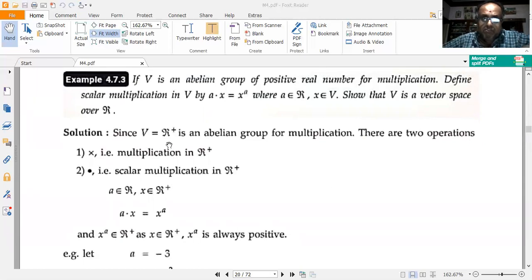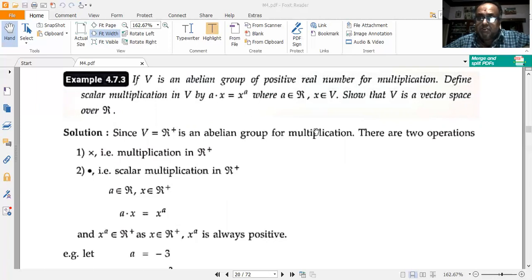Now suppose V is equal to R plus, an abelian group for multiplication. So I have got two operations here, multiplication in R plus, and then I have got the scalar multiplication in R plus. How, you may ask? I have got A into X is equal to X to the power of A. X is being multiplied by itself A times.